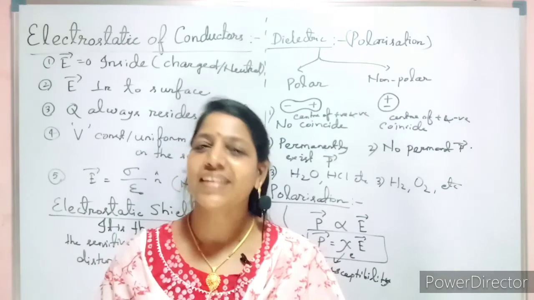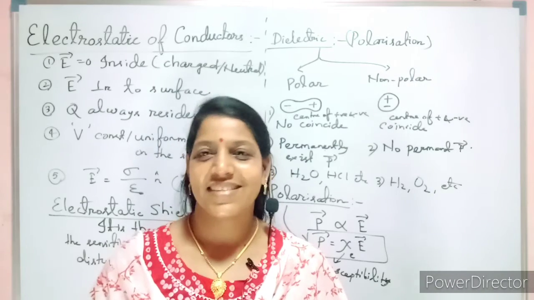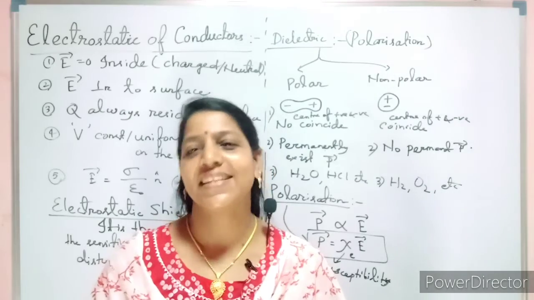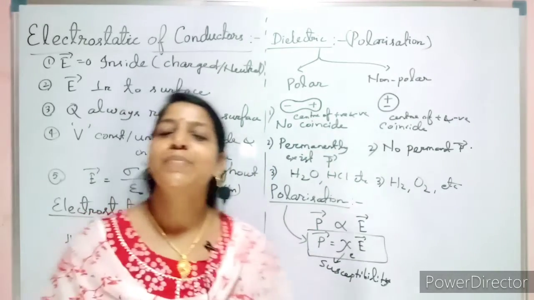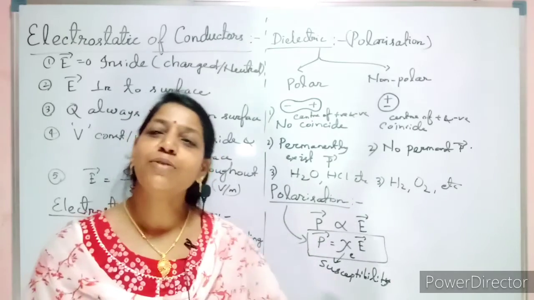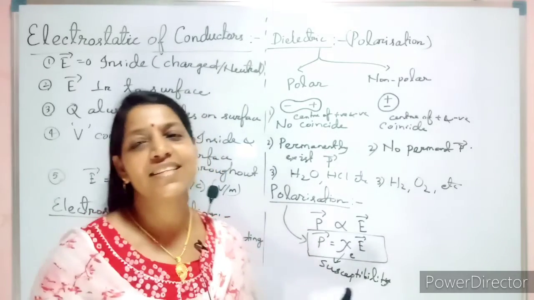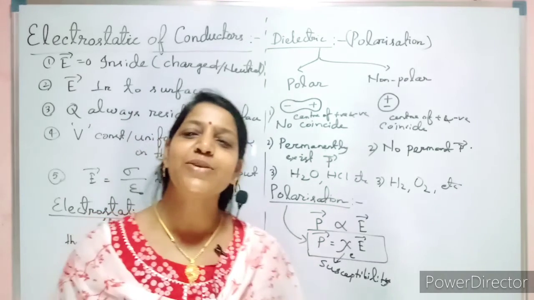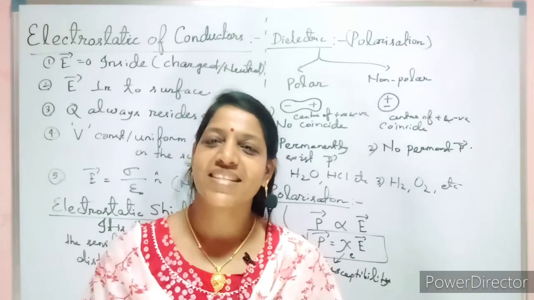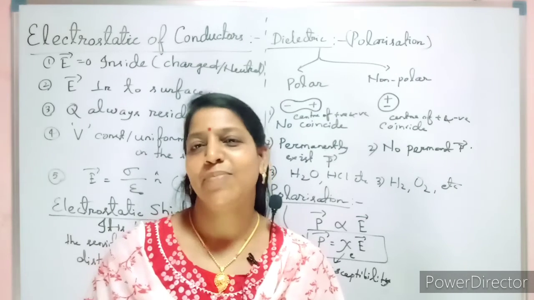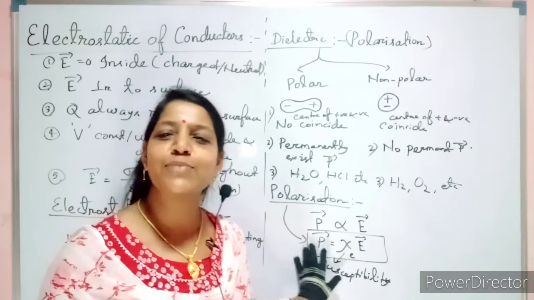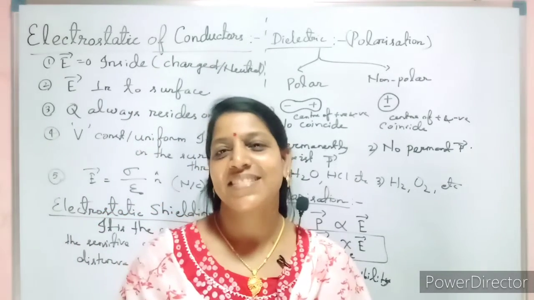Even if you give the electric field, some will align very nicely. So it is that property or that measure of orientation which is called susceptibility, Xi e. Why am I mentioning e? Because while you study the magnetic field, there is also susceptibility, but that belongs to magnetic material. That will be mentioned as Xi B or Xi M. Clear about polarization? Now let us see, I will give you a small introduction about capacitance.